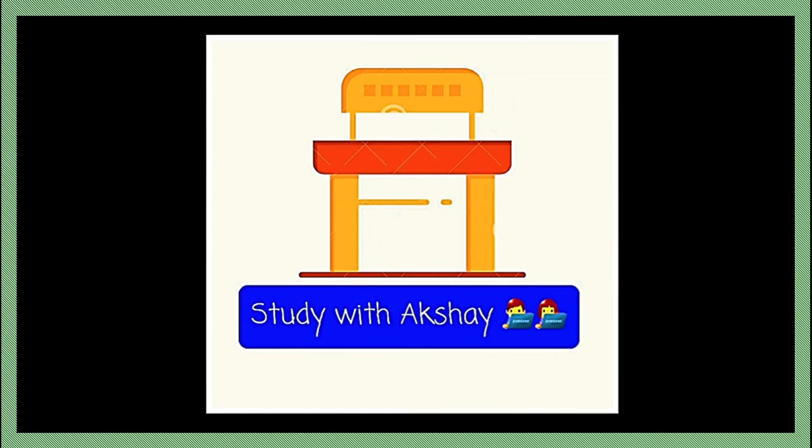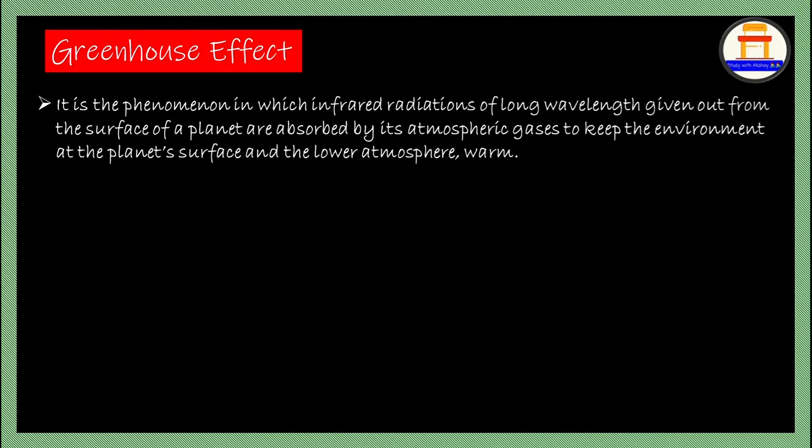So let's get started. The first concept we have here is the greenhouse effect. It is a phenomenon in which infrared radiation of long wavelength given out from the surface of a planet is absorbed by its atmosphere to keep the environment at the planet's surface and the lower atmosphere warm. You can see the same on the screen. So here these are the infrared radiations.